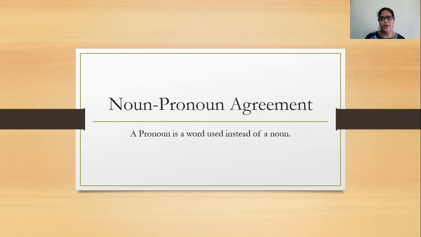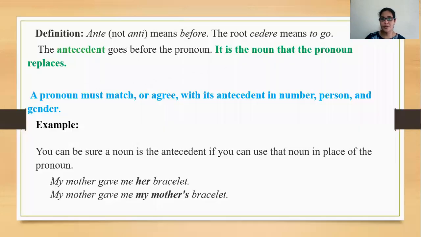So quickly we'll go ahead. What are the rules which are covered under noun-pronoun agreement? Okay. So before going to that, you should know what an antecedent is. Okay. So the antecedent goes before the pronoun. For example, my mother gave me her bracelet. Okay, so you can also write the sentence: my mother gave me my mother's bracelet.